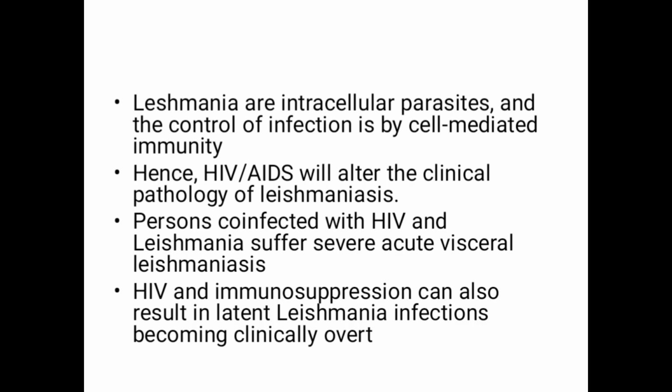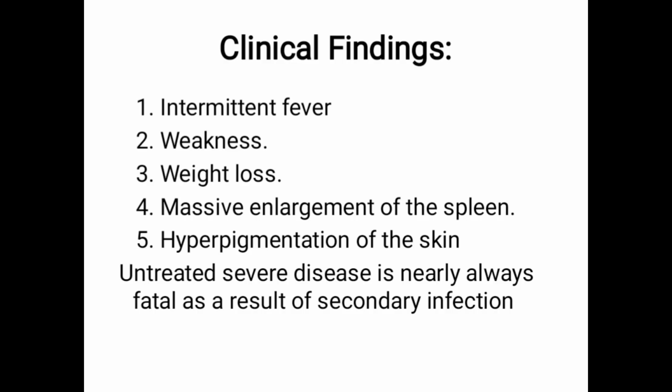Hence, HIV/AIDS will alter the clinical pathology of leishmaniasis. A person co-infected with HIV and Leishmania suffers severe acute visceral leishmaniasis because he has low cell-mediated immunity. HIV and immunosuppression can also result in latent Leishmania infection becoming clinically overt.